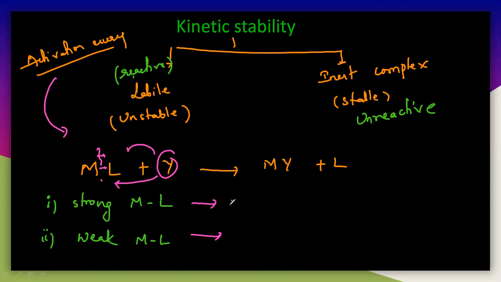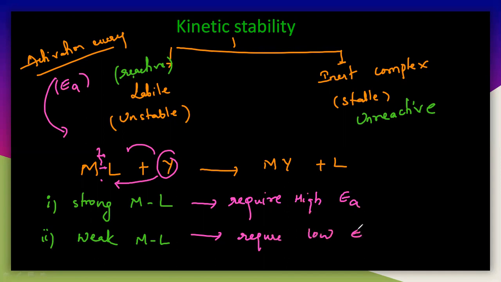So you require a high amount of activation energy. Activation energy is indicated with Ea. Whenever it is a weak interaction, we can easily replace this ligand with Y. So it requires very low activation energy. So that is the activation energy related with the interaction.